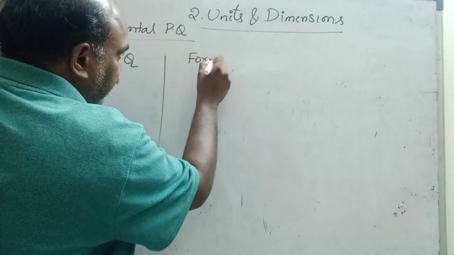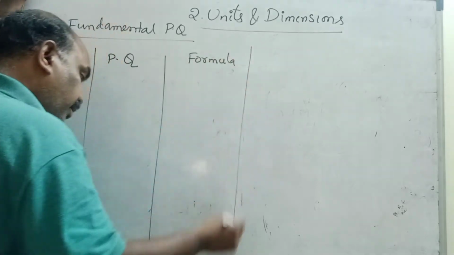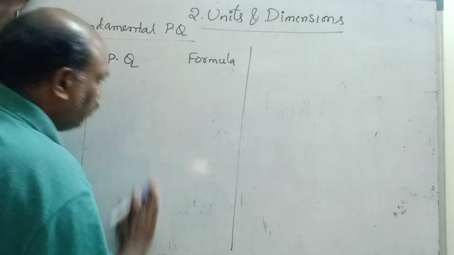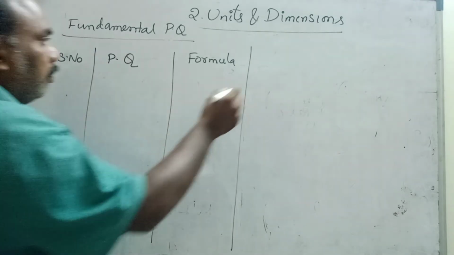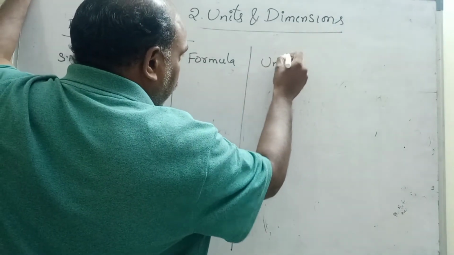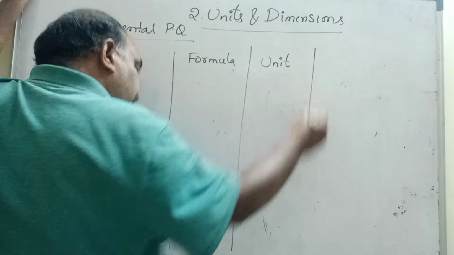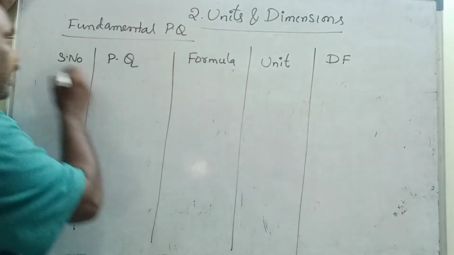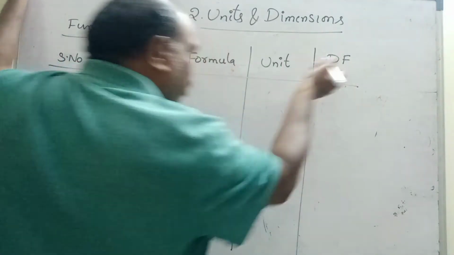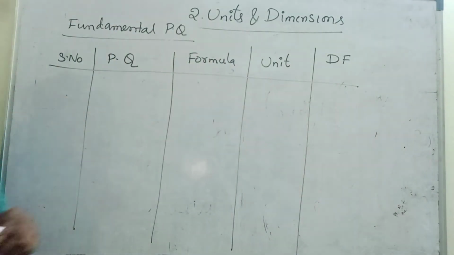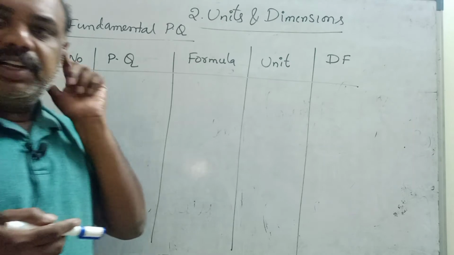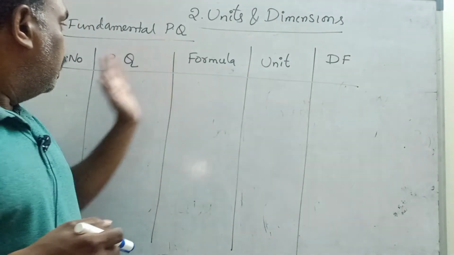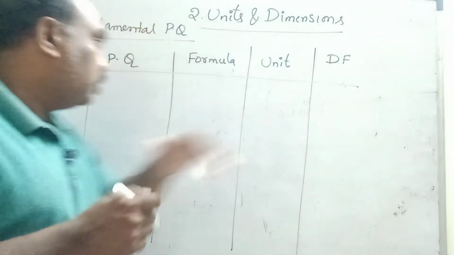If a formula is there, I will write it here. Unit. And dimensional formula also I will try to write here. What is dimensional formula we will see later, but in the table add that column also.